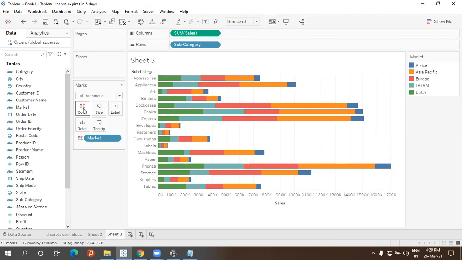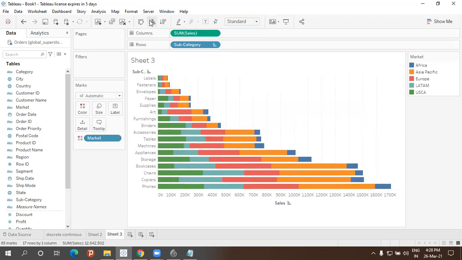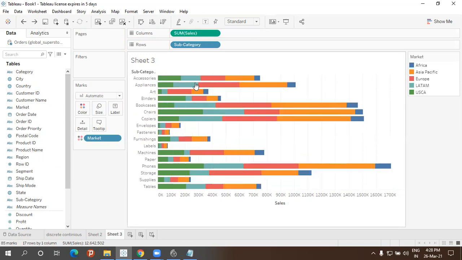This is nothing but called discrete. So can you understand the color difference, how it changes when I use continuous, and how it changes when I use discrete? So it looks nice now. The blue color is Africa, and orange is Asia Pacific, and these are Europe, and blue is Latam and USCA. So this is what identifies here. This is nothing but called discrete.